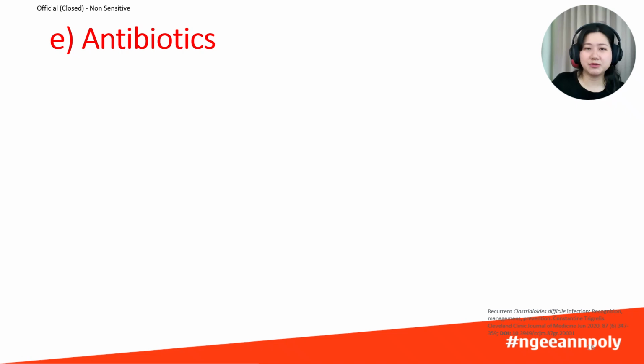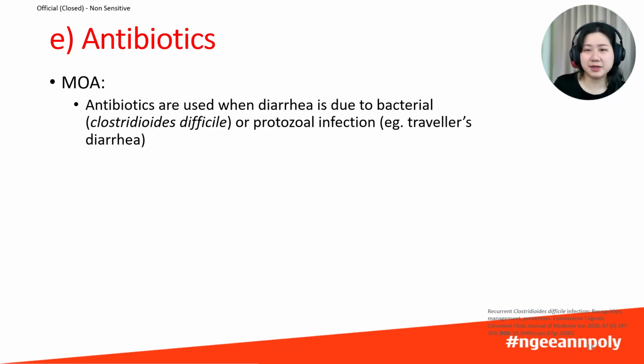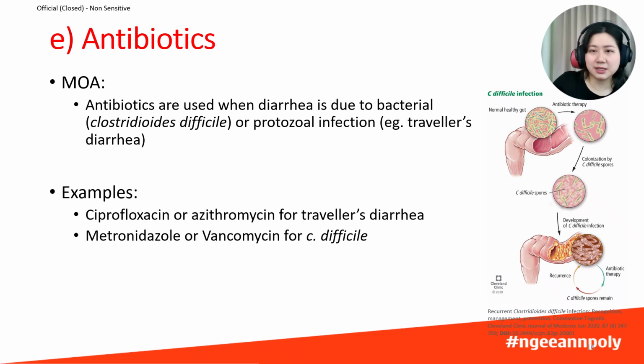Antibiotics have a specific role in treating diarrhea. We only use them when we are dealing with bacterial or protozoal infections. Here there is an important bacterium, stated here, Clostridioides difficile. What is C. difficile? It is a bacteria which can cause severe inflammation of the colon and, ironically, is usually associated with antibiotic use. When someone takes antibiotics, these drugs can kill off the normal healthy bacteria in their gut.